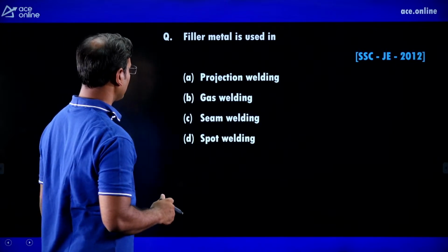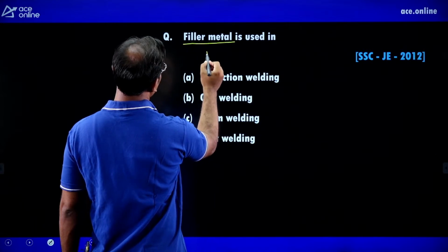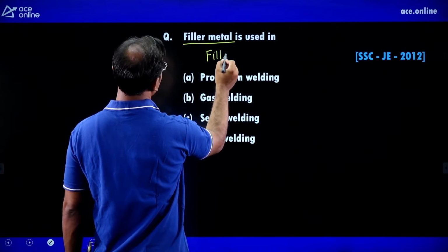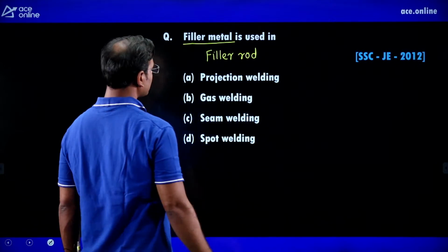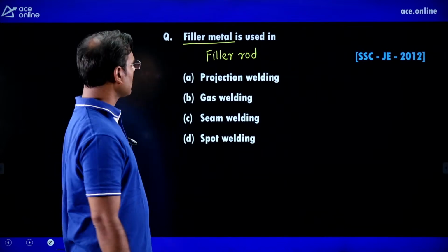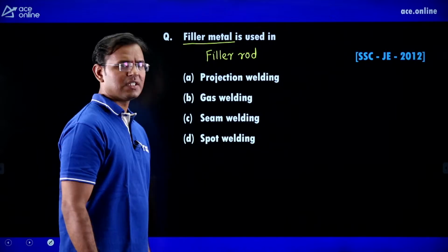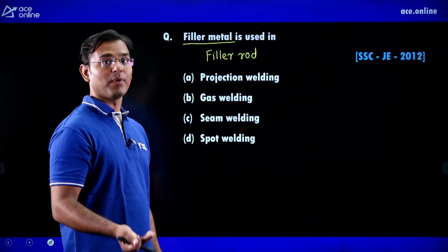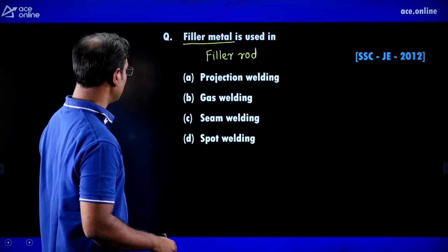Filler metal is used in... Guys, what is meant by filler metal? Filler metal can also be called filler rod. When welding is going on, if we require some extra molten metal, then the filler rod supplies that extra molten metal.